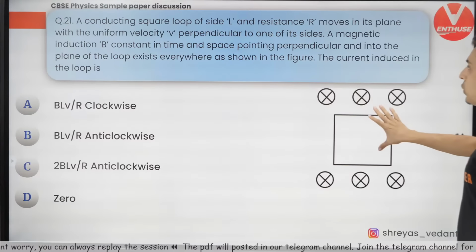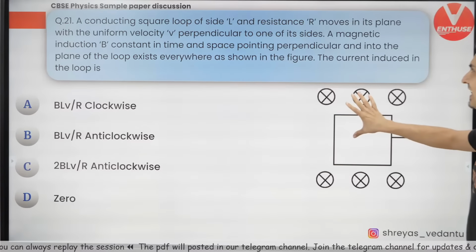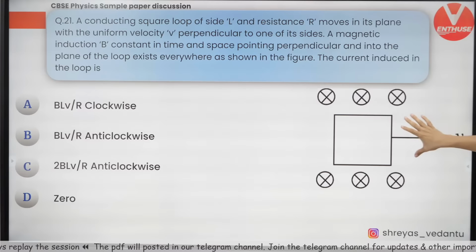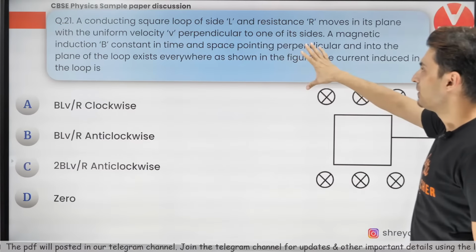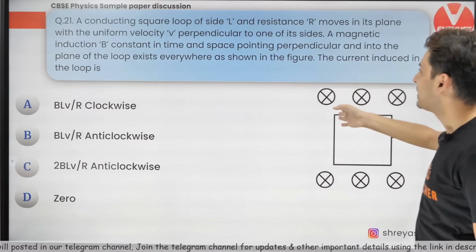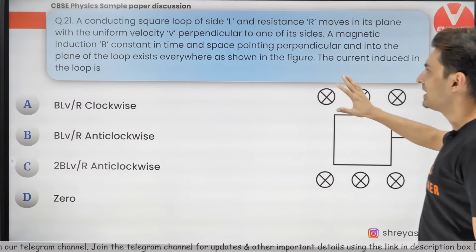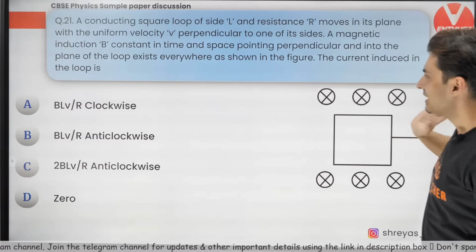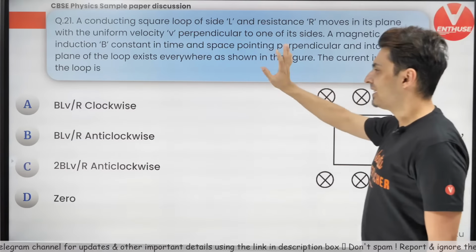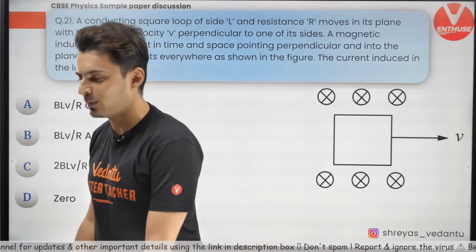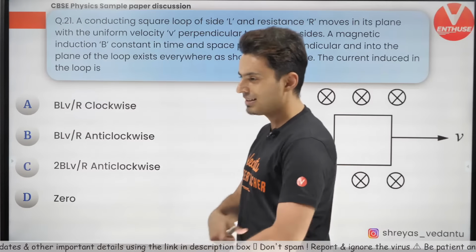A conducting loop of certain side length and resistance is moving in a plane with uniform velocity, and there is a magnetic field perpendicular to it, uniform in time and space, going inside the plane of the board. So it is everywhere. So what is the current induced in the loop? Very straightforward question.